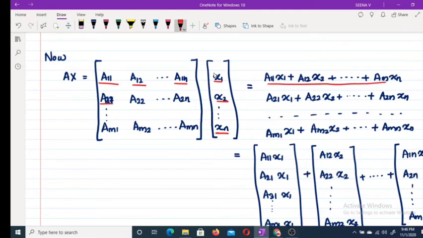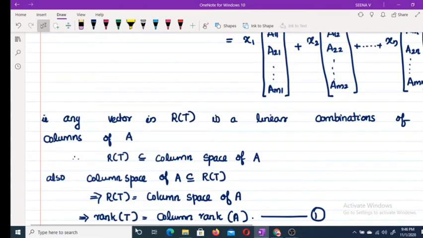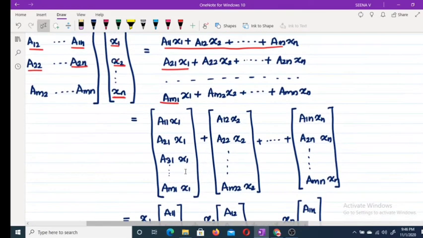Next, a21 into x1 plus a22 into x2 plus etc. plus a2n into xn. This is the second one, and similarly for the rest.